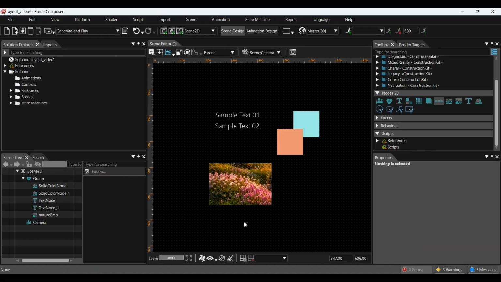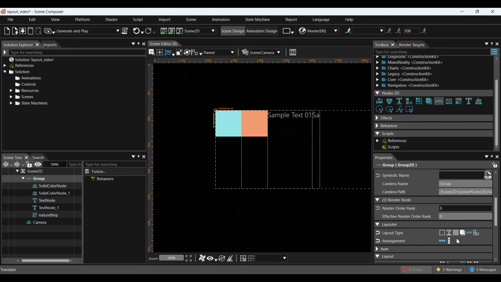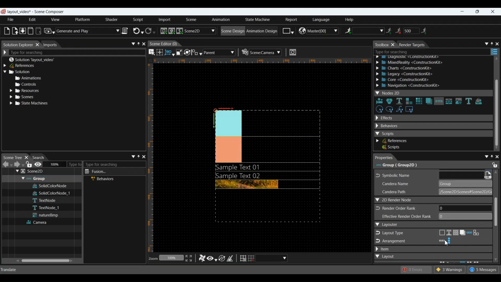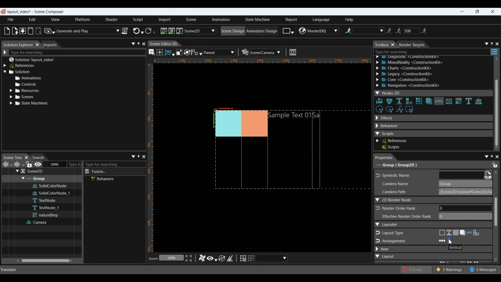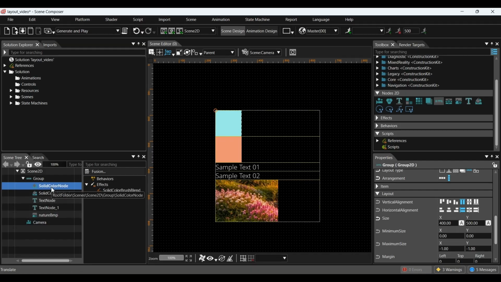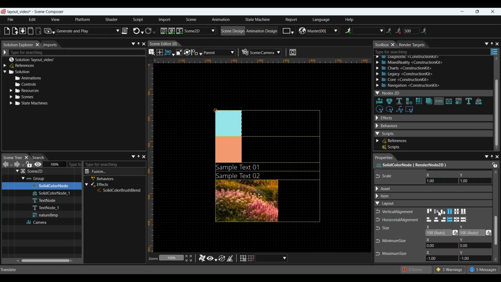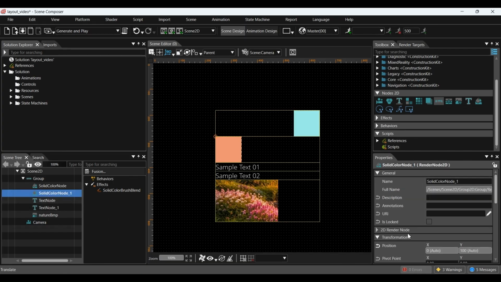Now, let's set up a stack layout. Stack layout arranges objects either horizontally or vertically, making it easy to line up items in a row or a column. To use this layout, change the layout type of the group node layout to stack layout in the Properties panel. Then, choose the direction of arrangement depending on whether we want the objects placed vertically or horizontally. We can also adjust how each object is aligned by using the vertical alignment or horizontal alignment settings in the properties. This allows us to control the exact positioning of objects within the layout.